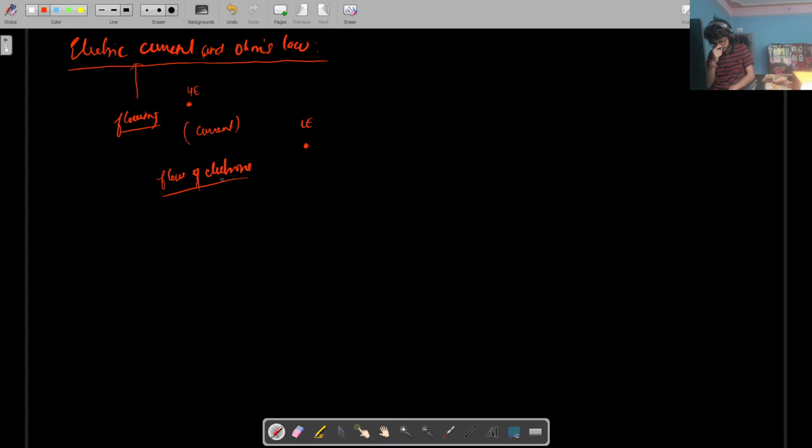So yeah, so flow of electrons is known as electric current, and electric current is sustained by potential difference or energy difference, potential difference. So there is a very simple example that I tell every time.